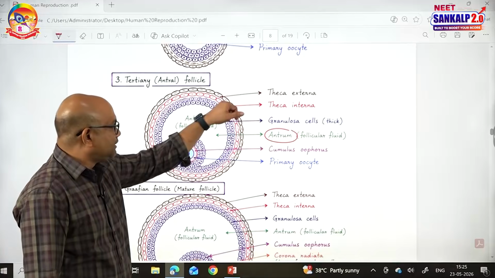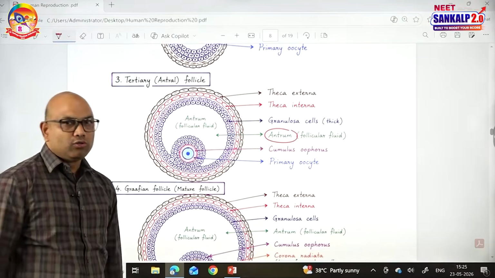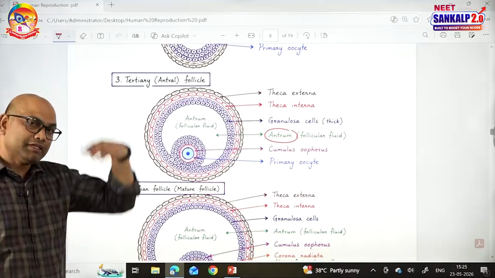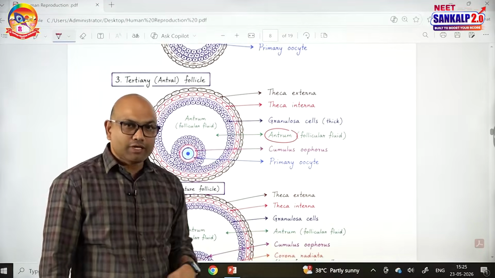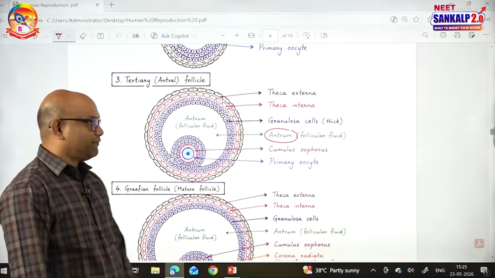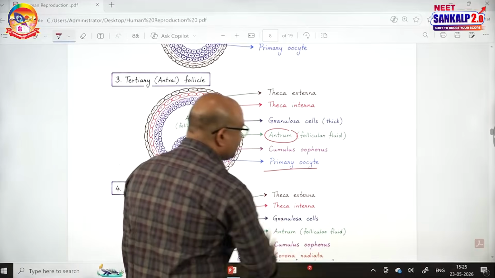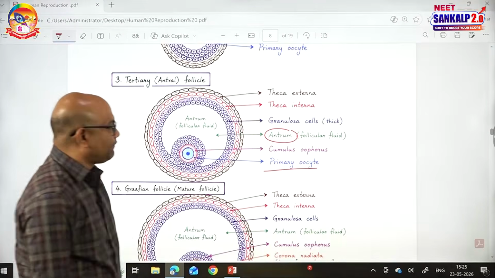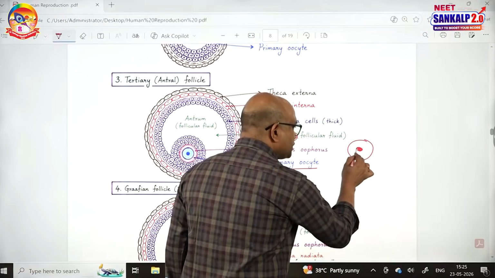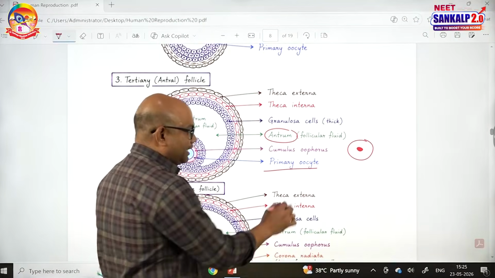Along with that, the theca is organized and split into theca externa and theca interna in the tertiary follicle. Theca is seen for the first time in the secondary follicle, and it is organized into externa and interna in the tertiary follicle. Antrum formation is also in the tertiary follicle. Still, what is the oocyte in the tertiary follicle? Primary oocyte. Listen carefully, guys. This is the primary oocyte which started meiosis 1 but stopped at prophase 1, 2n in nature.